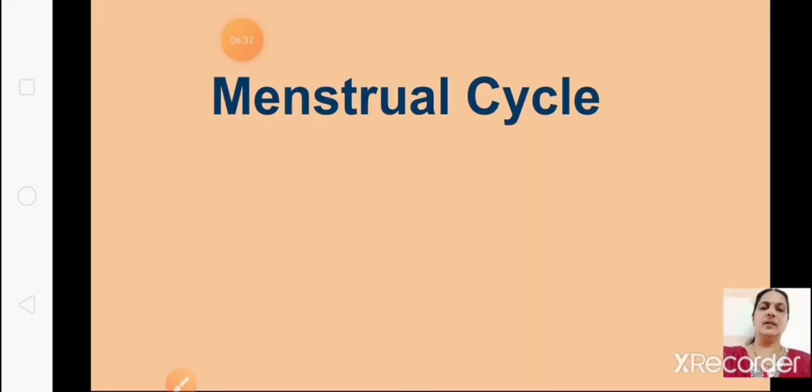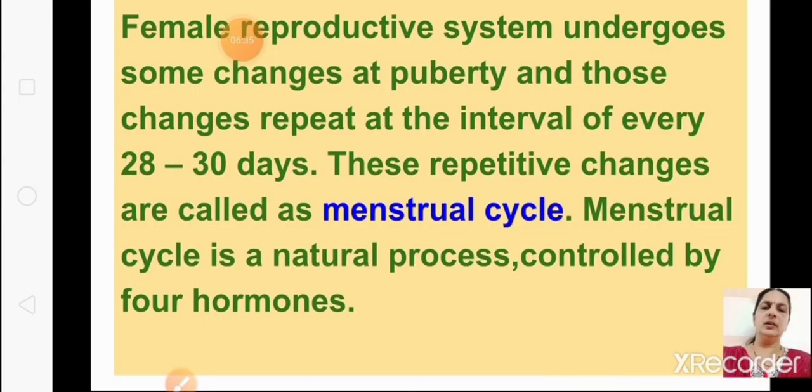Now next we will see the menstrual cycle. We have already learnt about it in detail. I have explained the menstrual cycle fully in one video, you can just refer to that. In this also I will revise. The female reproductive system undergoes some changes at puberty, and those changes repeat at the interval of every 28 to 30 days. These repetitive changes are called the menstrual cycle.